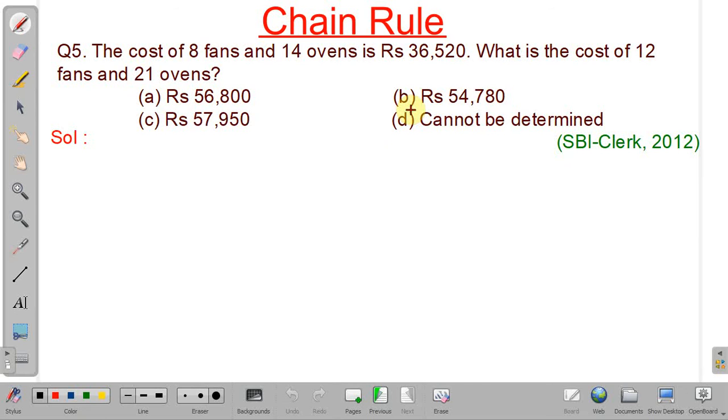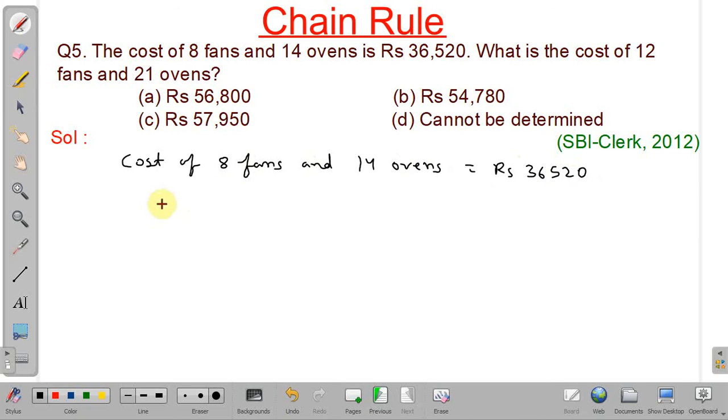See, in this problem, it is given cost of 8 fans and 14 ovens are 36,520, and we have to find the cost of 12 fans and 21 ovens. Okay, so cost of 8 fans and 14 ovens, it is given as rupees 36,520.